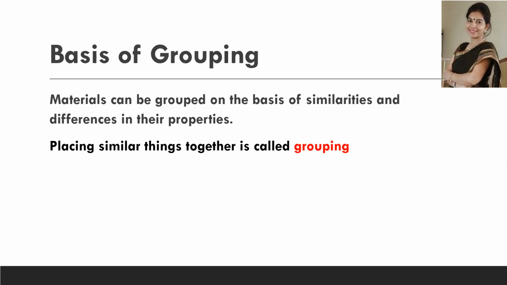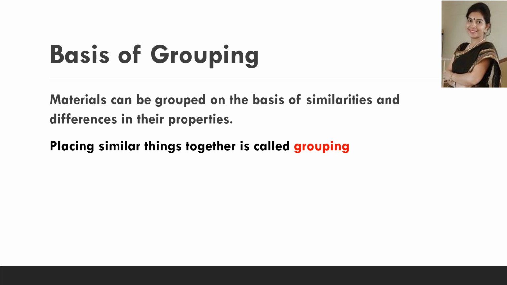So we have studied about the material properties, and on the basis of these properties we can group these materials on their similarities and on their differences in these properties. The name of this chapter is sorting of materials into groups. So what do you mean by sorting? Sorting means segregating or separating on the basis of similarities and differences.